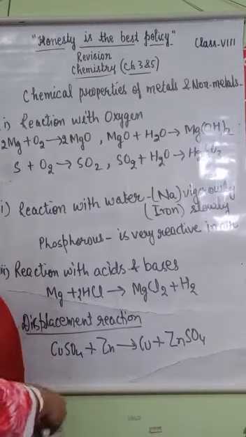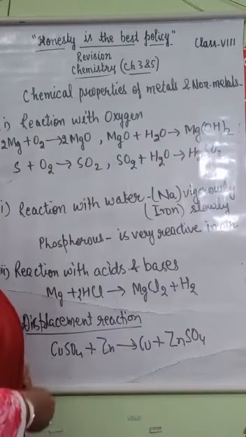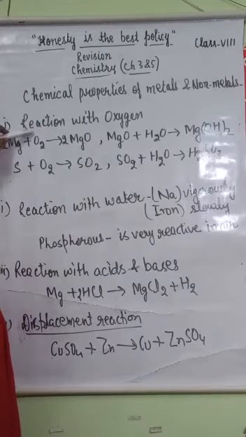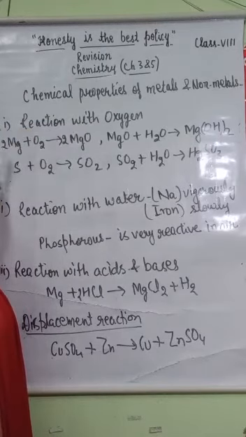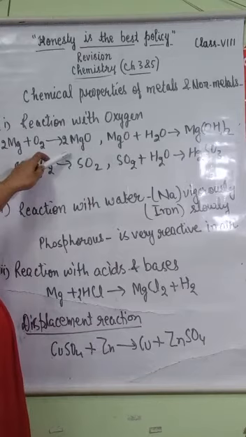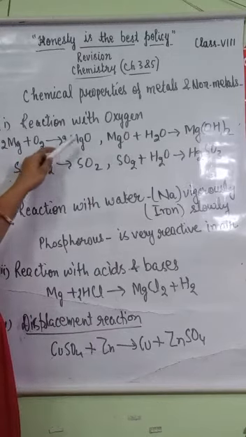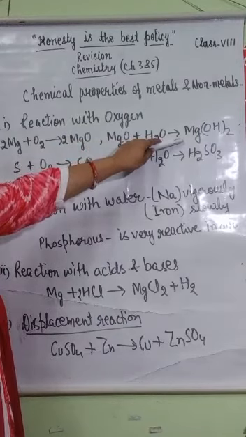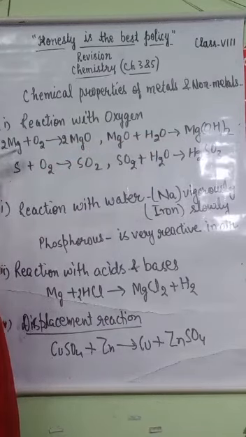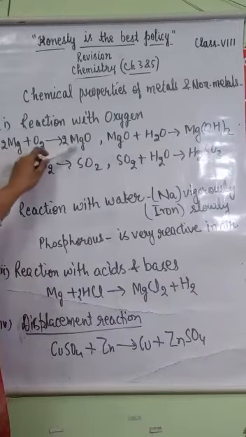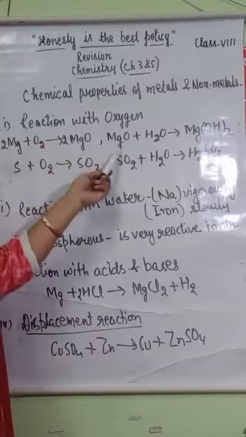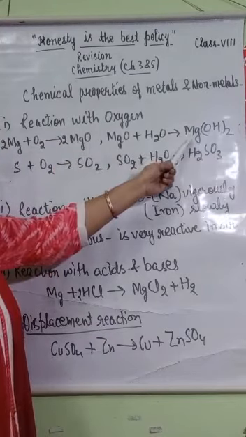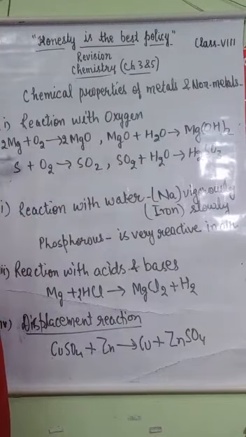Some chemical properties of metals and non-metals. First is reaction with oxygen. Metals react with oxygen and form their oxides. Magnesium reacts with oxygen and forms magnesium oxide, and when magnesium oxide dissolves in water, it forms magnesium hydroxide.